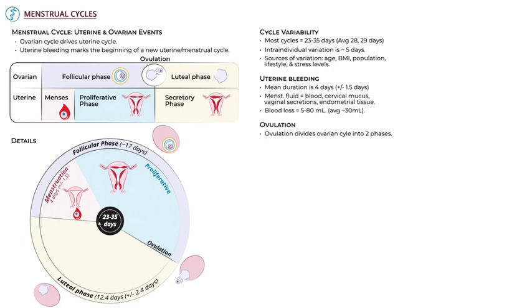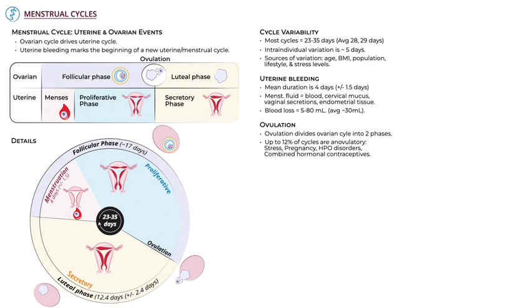Recall that after ovulation, the corpus luteum produces progesterone. This hormonal shift triggers the secretory phase of the uterine cycle, in preparation for implantation of a potential embryo. In the absence of conception and implantation, progesterone levels fall and the secretory phase ends with the onset of a new menstrual cycle. Ovulation is necessary for conception, but may not always occur even in healthy women.